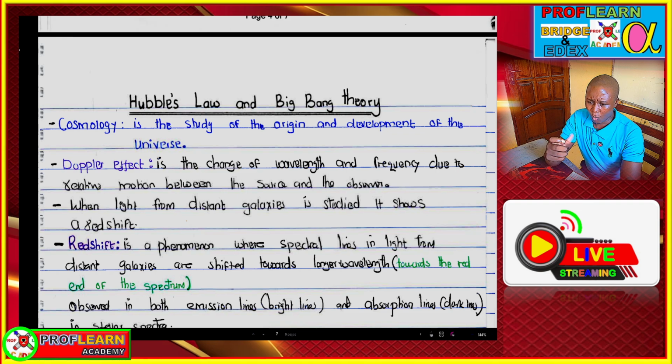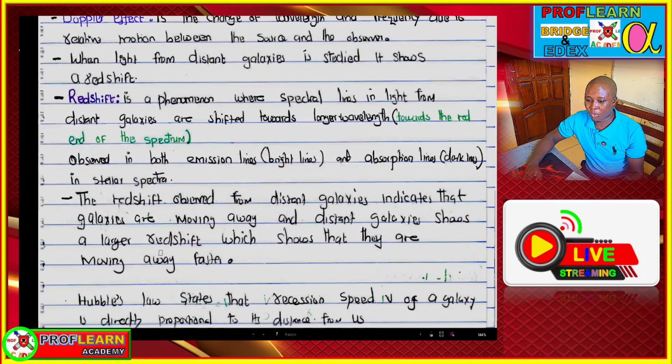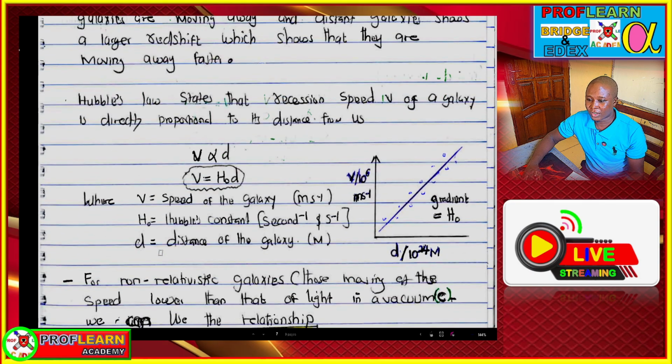And also, what confirmed that the universe is expanding is the redshift that is observed from distant galaxies. As galaxies are moving away, the light emitted from the surface of stars displays a redshift. They become stretched due to the Doppler effect. So redshift is a phenomenon where spectral lines from distant galaxies are shifted towards the red section of the spectrum. And this redshift confirms that the universe is what?